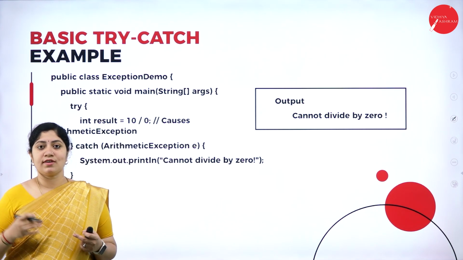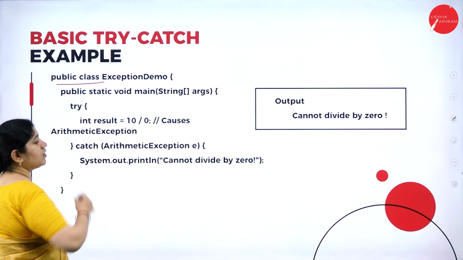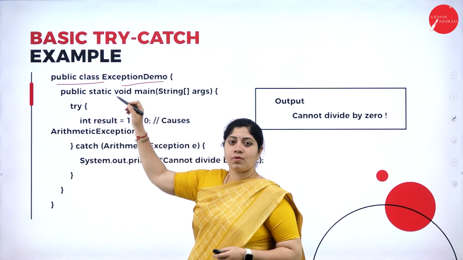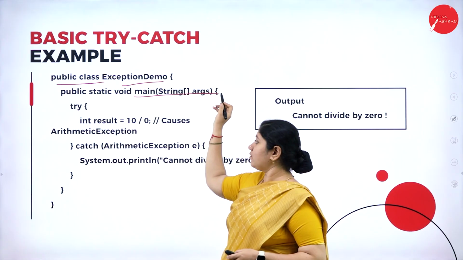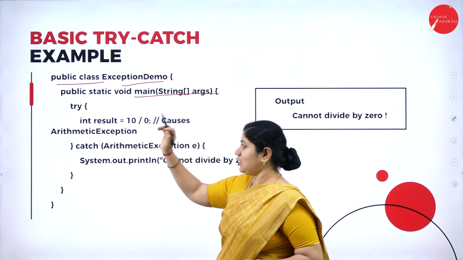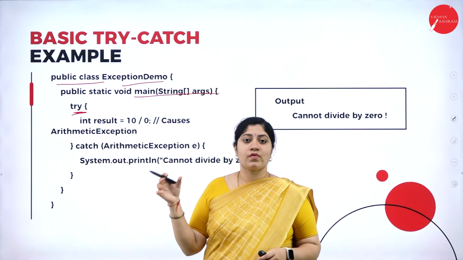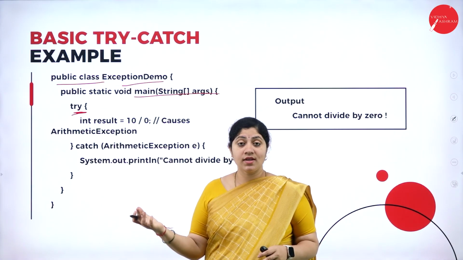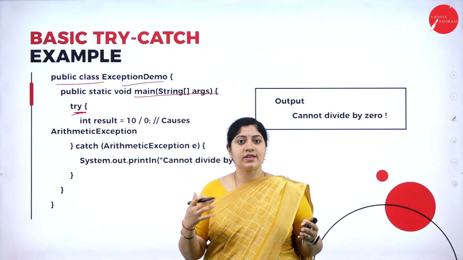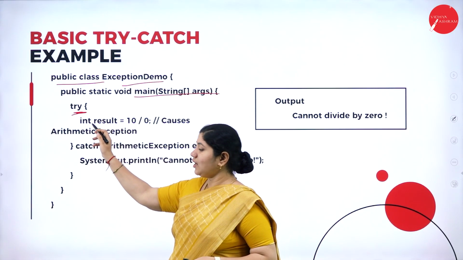All right, let's move forward and understand try, catch and the various keywords through an example, starting with try catch. Over here we are considering a public class, ExceptionDemo. This is the class name, followed by public static void main, with String args as the argument. Now we are calling try. Please note that try is a block of code which can handle the exception. The exception might occur, but it's not completely fixed that an exception will occur there. So now we are writing the try block.